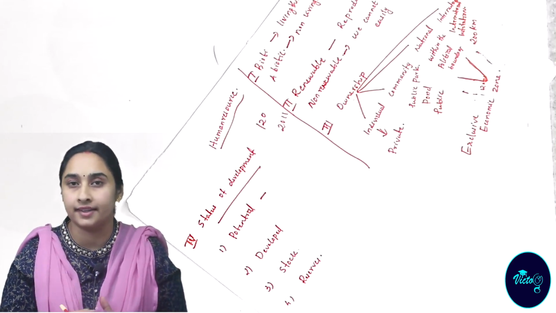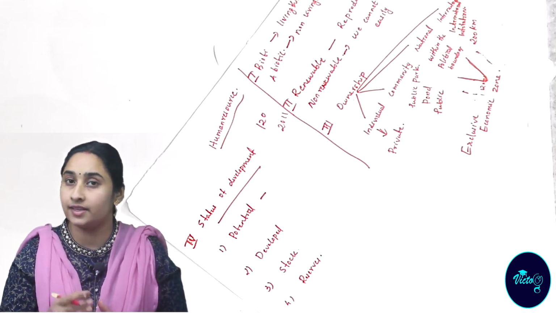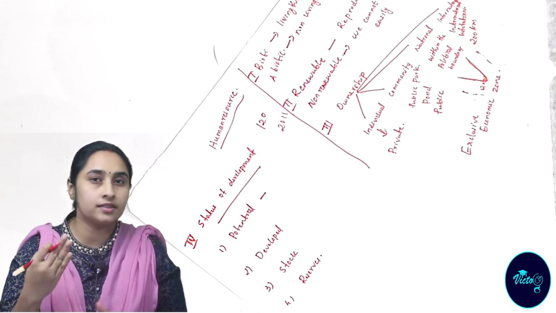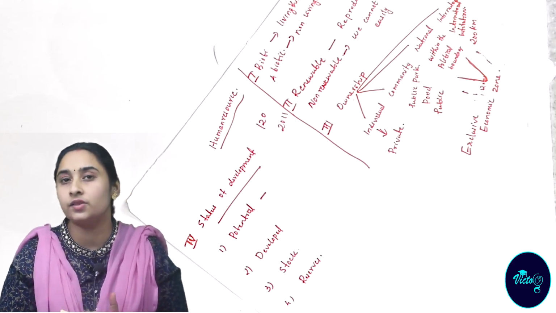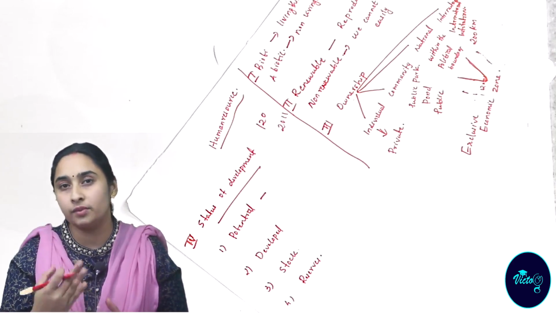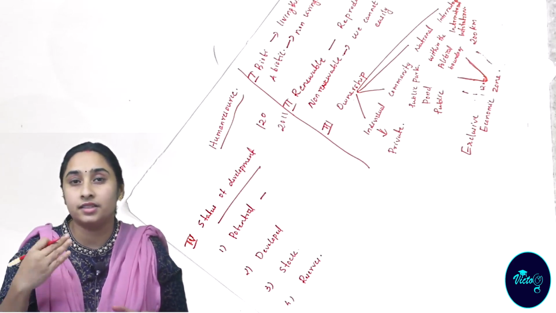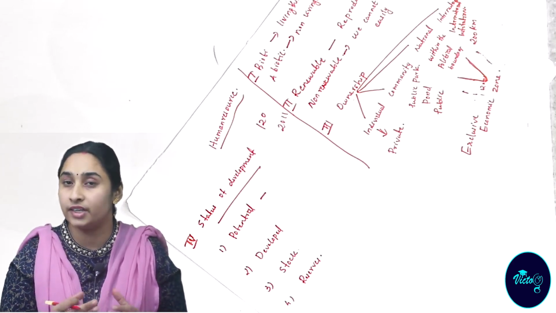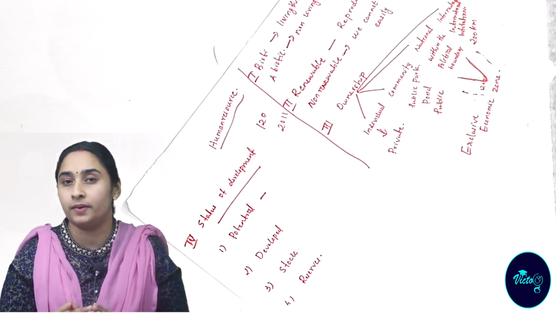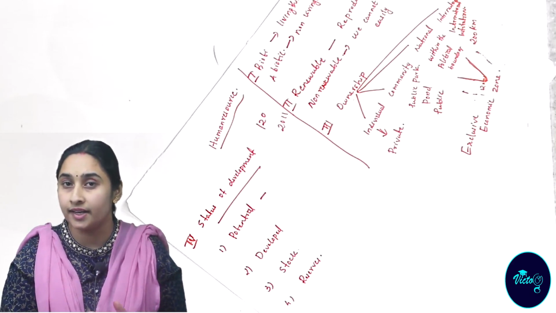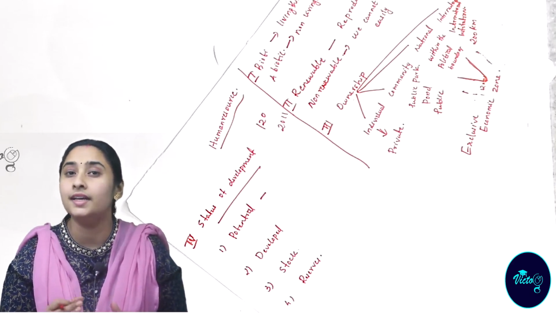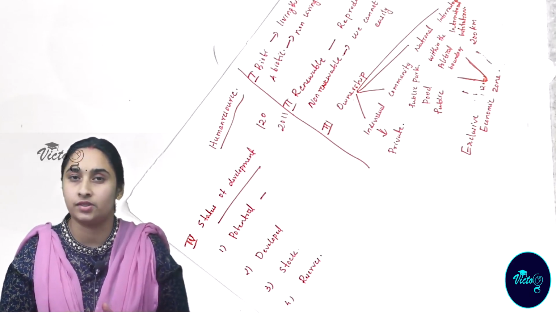From the example you can understand, in Gujarat and Rajasthan. That example is given in your textbook. In Gujarat and Rajasthan, we know that the Great Indian Desert is there. As the desert region of India, solar energy is very much available there, but the production from that side is very less. So we are not using it properly. That type of resource is known as potential resource. A resource is found in an area, but we are not using it properly.